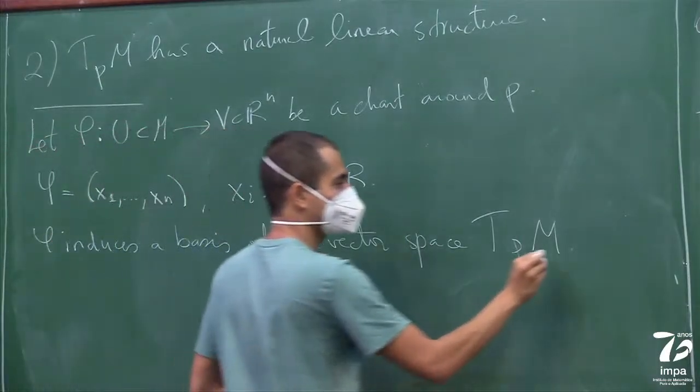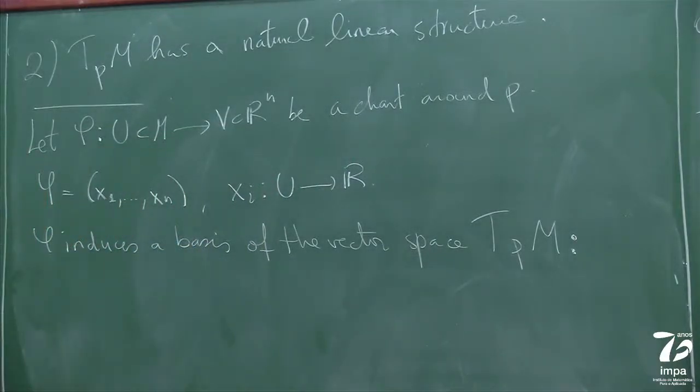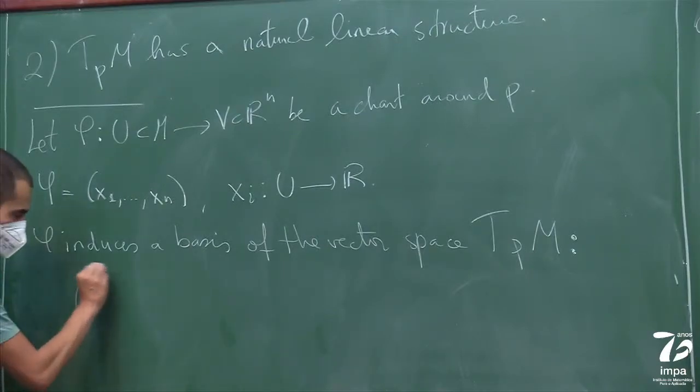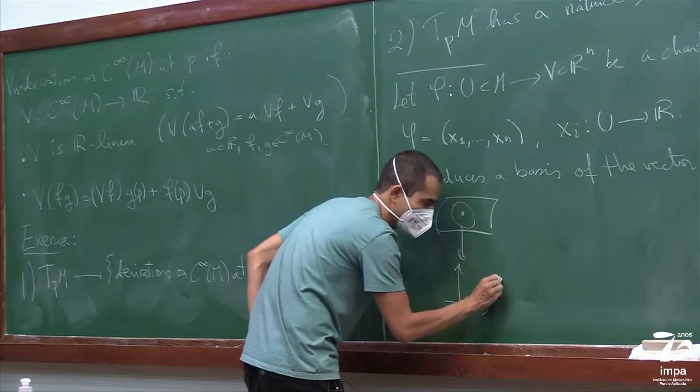And what is this basis? Well, this basis is very simple. You can write it either using a curve or using derivations. As a curve, if you look at your chart, it takes this to an open set of R^n.